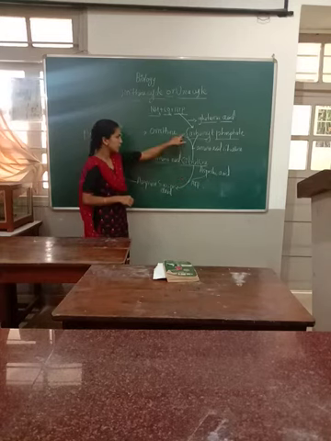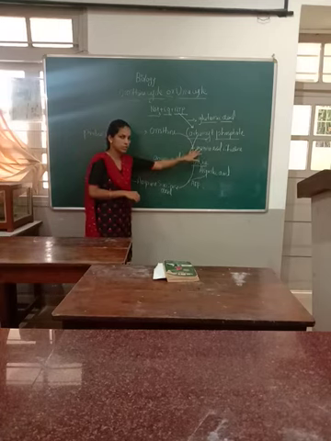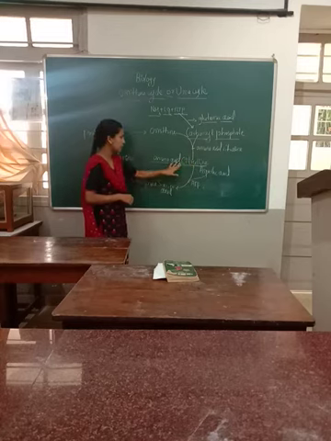So first carbamide phosphate is formed, then it reacts with the amino acid and gives citrulline.